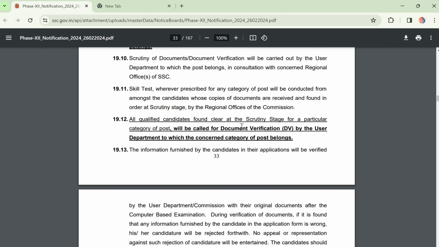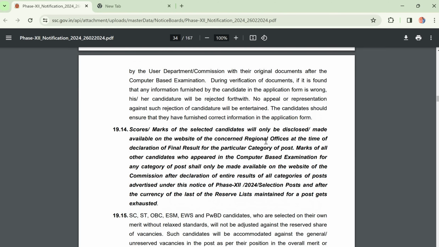All qualified candidates who clear the scrutiny stage will be called for document verification. For those who qualify, they will give some cut-off marks. Scores for candidates will be made available on the website of the concerned regional offices at the time of declaration of final results.